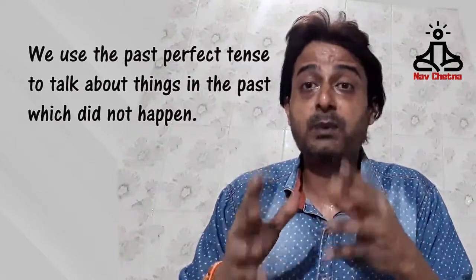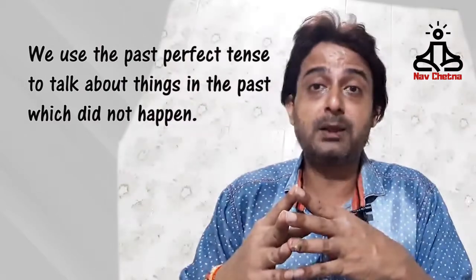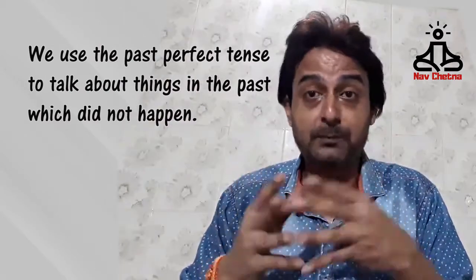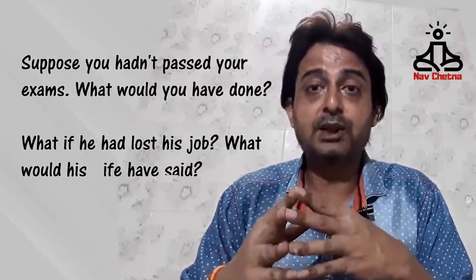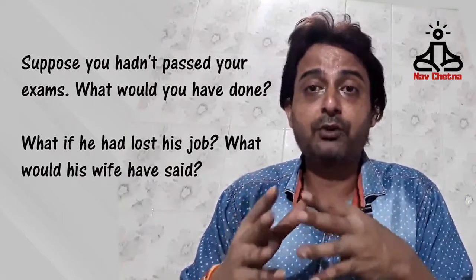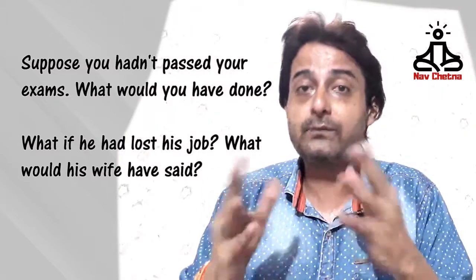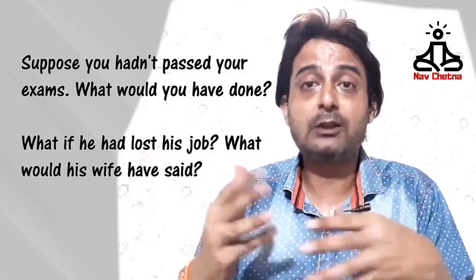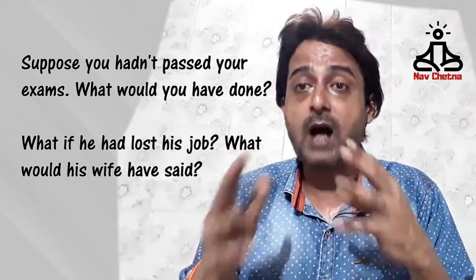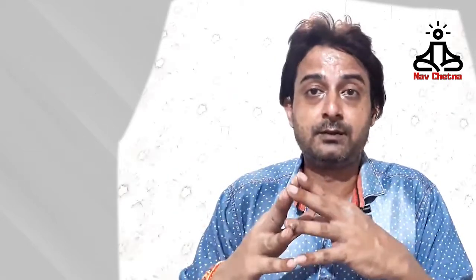We use the past perfect tense to talk about things in the past which did not happen. For example, suppose you hadn't passed your exams. What would you have done? What if he had lost his job? What would his wife have said? We've finished past perfect tense. Let's learn past perfect continuous tense now.